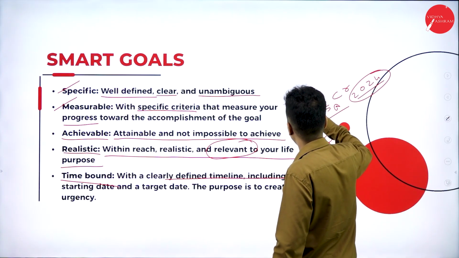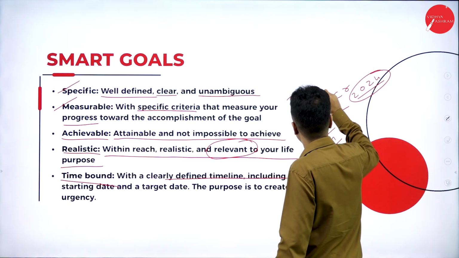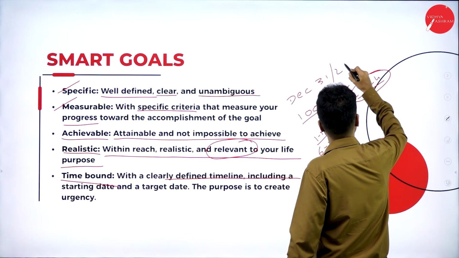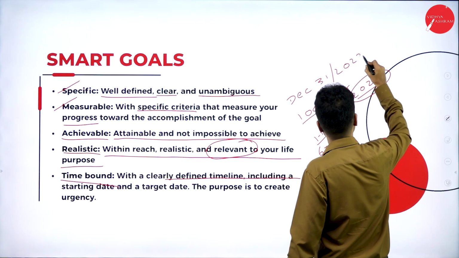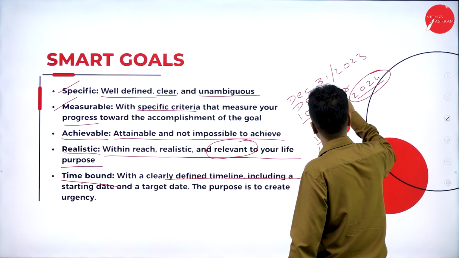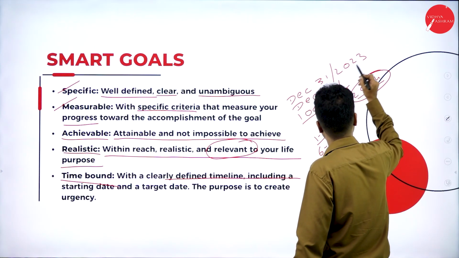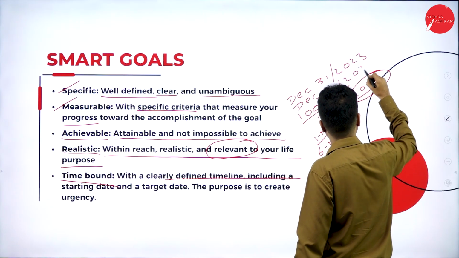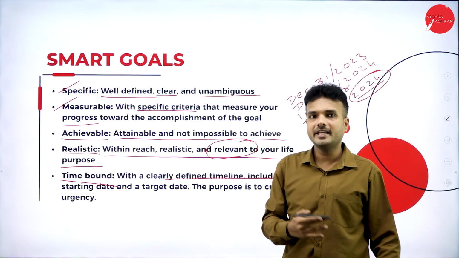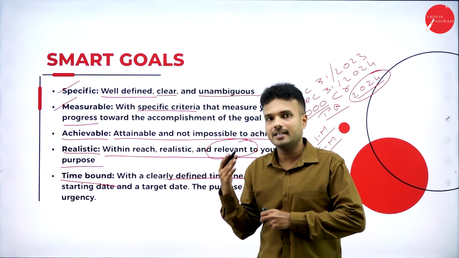It is going to start from December 31st of 2023. When is it going to end? It is going to end at December 31st of 2024.